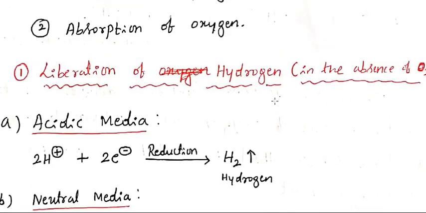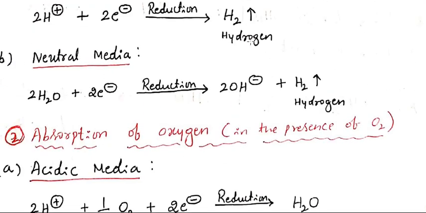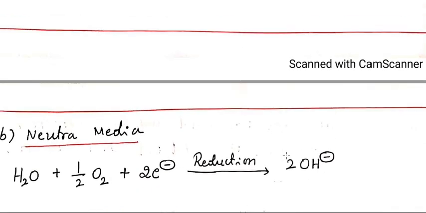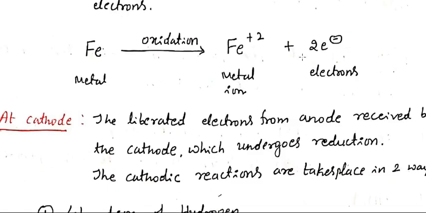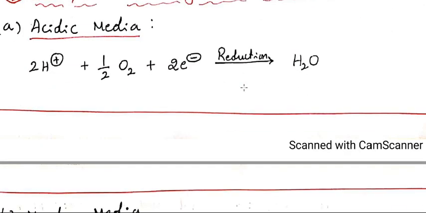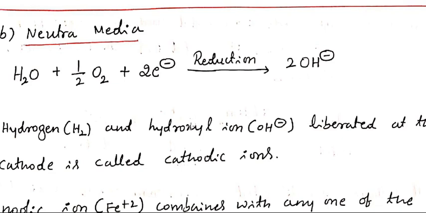So there are 2 types of cathodic reaction: either liberation of hydrogen or absorption of oxygen. In the liberation of hydrogen, the major product is hydrogen. In the absorption of oxygen, the major product is hydroxyl ion. The anodic product is no doubt Fe2+, but the cathodic products are of 2 types: either hydrogen or hydroxyl ions. Hydrogen and hydroxyl ion, which are liberated at the cathode, are called cathodic ions.